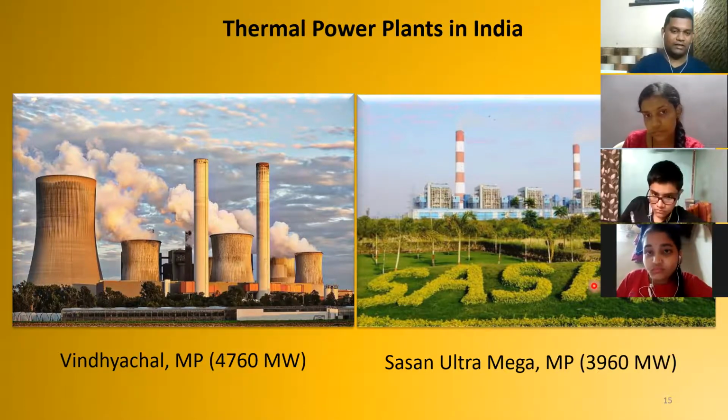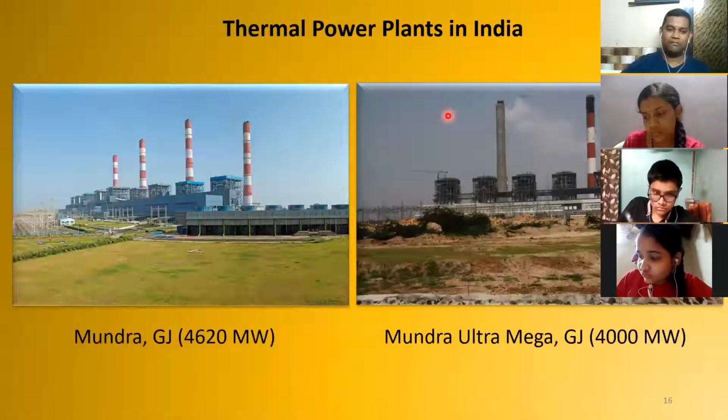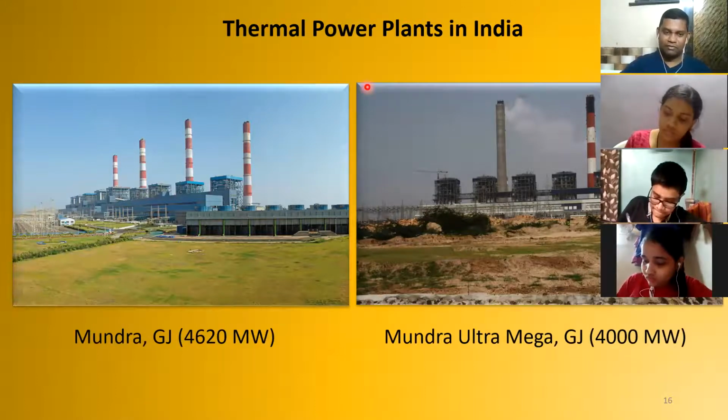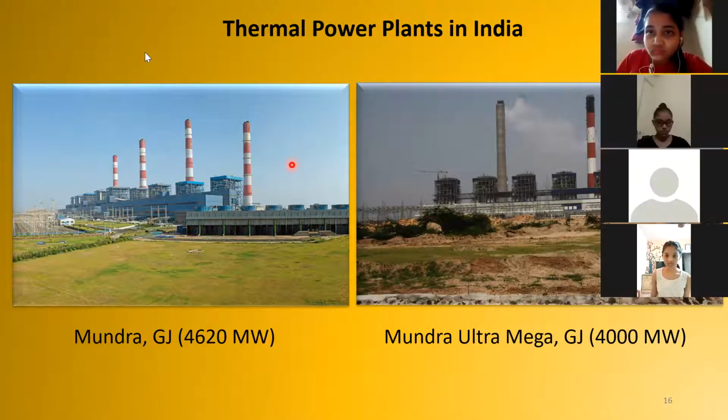Then the other one that you have is Mundra in Gujarat. It is 4620 megawatts. You can see how big power plants are there. Observe that in the picture. Can you see the chimneys and all? Now you understand what must be there in each chamber and all. Diagrammatically, you have seen them. Understanding this, everyone?